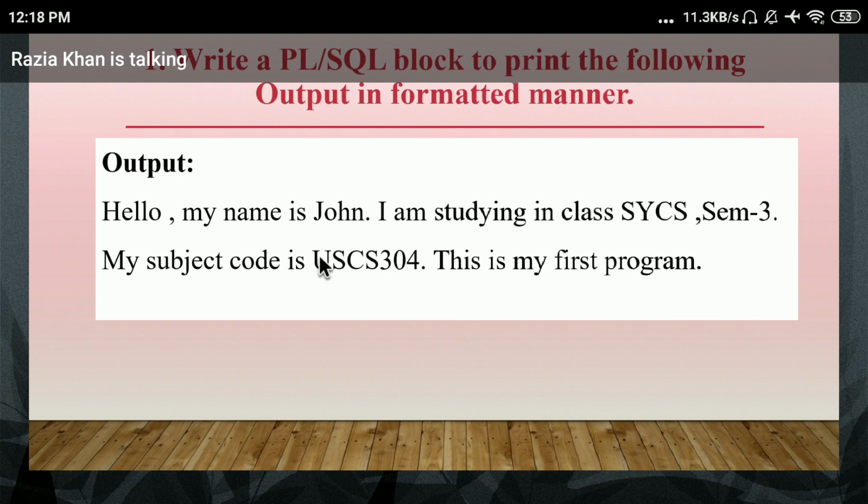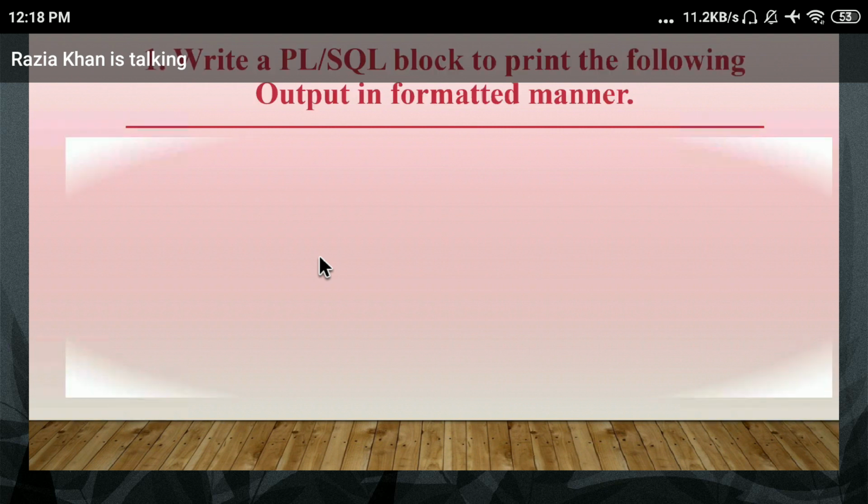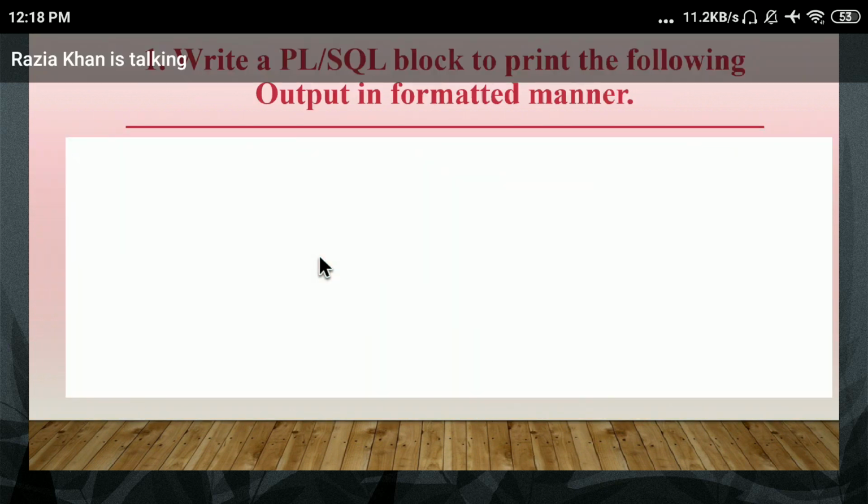Yes, so just check. If a declaration is not needed, which keyword will the program start with? Begin. Okay, check. If a declaration is not needed for any program, your program will start with the begin keyword.